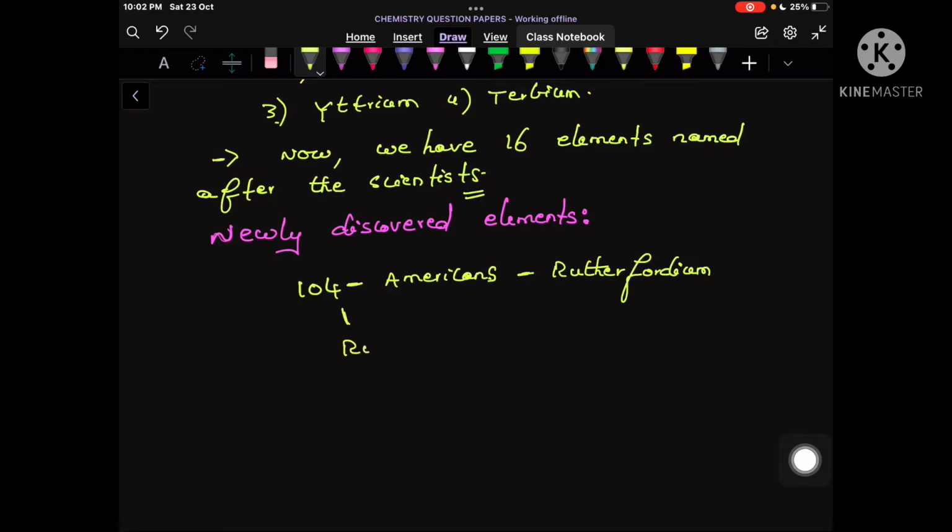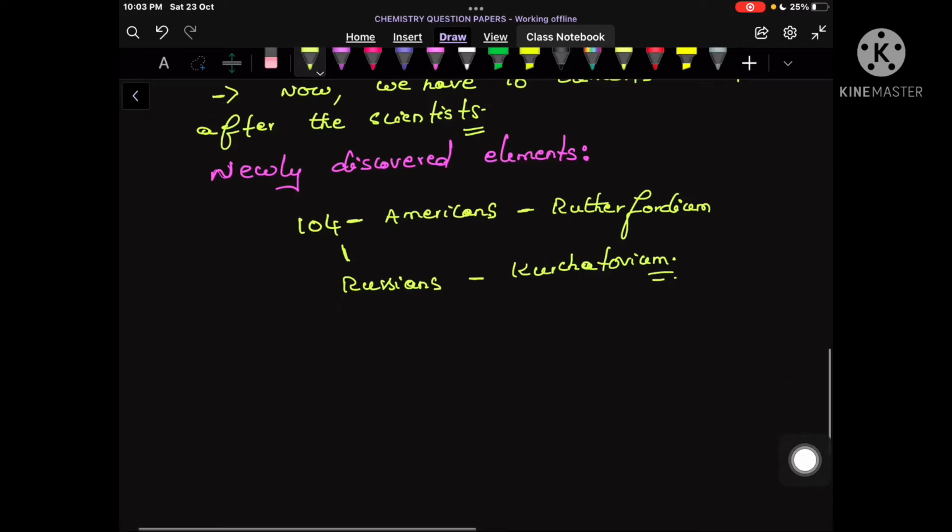Similarly, the Russians named this one Kurchatovium. Definitely there was a conflict between the Americans and Russians about which name should finally be given to this element. Both discovered it independently, so which name should be given? Therefore, to end this type of conflict, IUPAC, the International Union for Pure and Applied Chemistry, has given a code for naming elements whose atomic number is greater than 100.